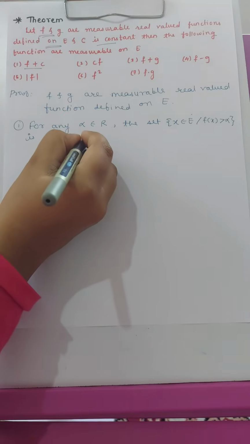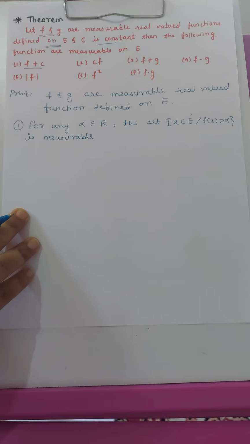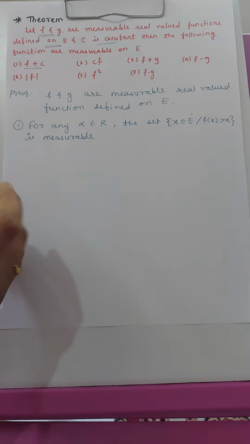By definition of measurable function, this set is measurable as f is a measurable function.